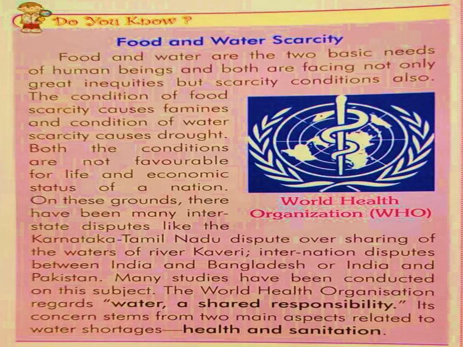There are many studies which have been conducted on this. The World Health Organization regards water as a shared responsibility, and its concern stems from two main aspects related to water shortages, that is health and sanitation.